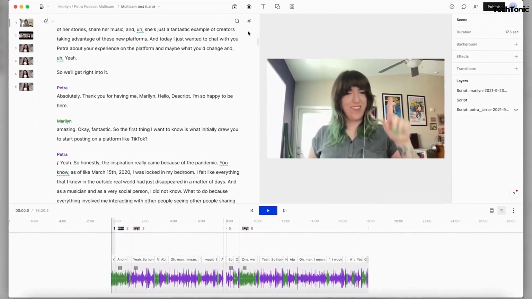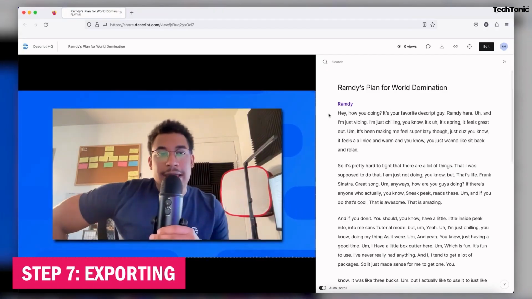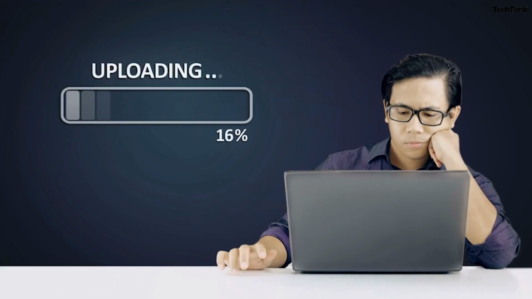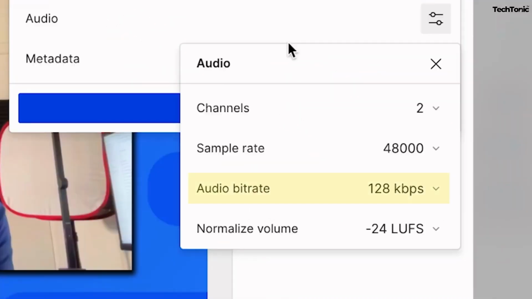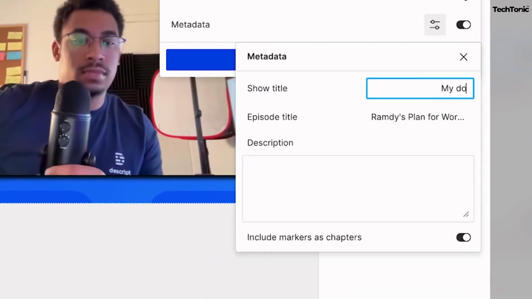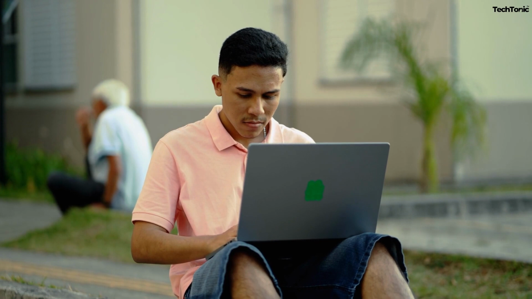Apply effects such as fades, silence, or background music to improve the overall audio experience of your project. Step 7. Exporting. Once you're satisfied with your project, it's time to export your work. Click on the Export button within Descript to choose your desired export settings, including file format and quality. Once you've selected your export settings, click Export to generate the final audio or video file of your project, ready